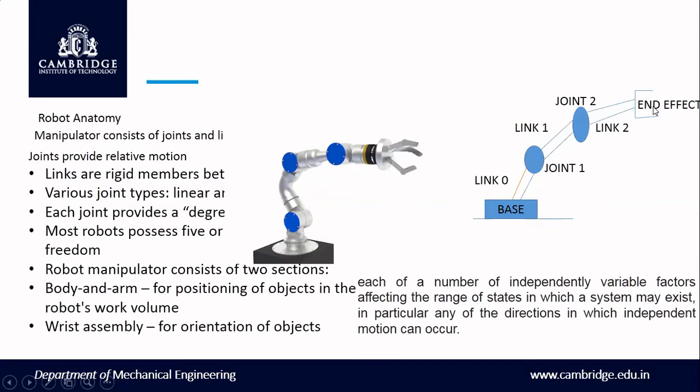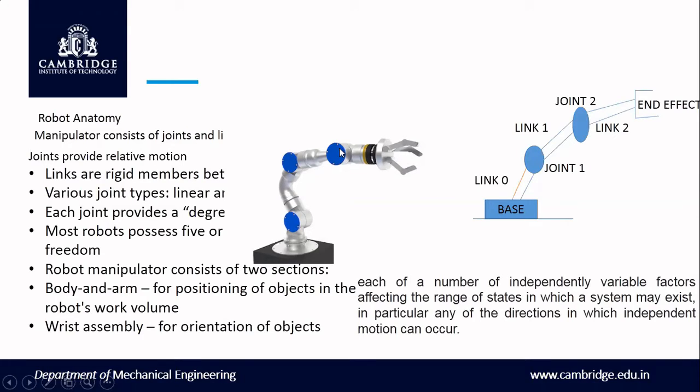We can call it an open-ended arm. There we can fix any tools, any grippers, whatever the intended work to be carried out, that can be fixed. That's why it is not part of the robot. For example, you can see these; we can call them grippers, or otherwise tool holding devices or work holding devices.